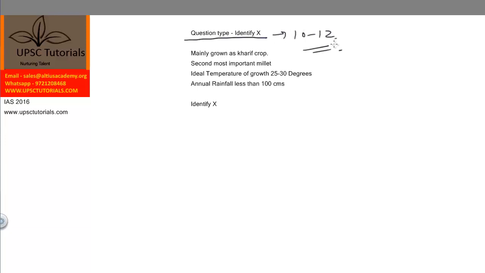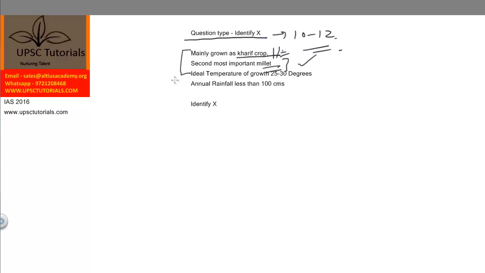Okay, so for example, X is a type of crop. It is mainly grown as kharif crop. Okay, so this is a clue that it is a kharif crop. Now you should be able to know what a kharif crop is and what the difference between kharif and rabi is. In some other video we can cover that also, but it is quite basic and I assume that you should be knowing these things. Then it is the second most important millet. Now this is a clue and you can easily answer from these two clues only.